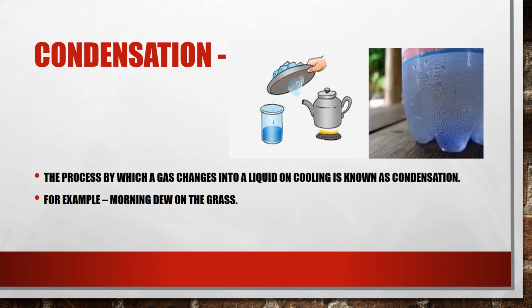Or if you take a glass of water, or as you can see, the cold drink bottle kept over here, if you take out the cold drink bottle from the refrigerator and keep it on the table, you can see water droplets like this on the bottle. And why is it so? Because the air around the bottle touches the bottle, which is very cold, and the air becomes cool, and hence it condenses and sticks on the bottle. Even one more example, morning dew.